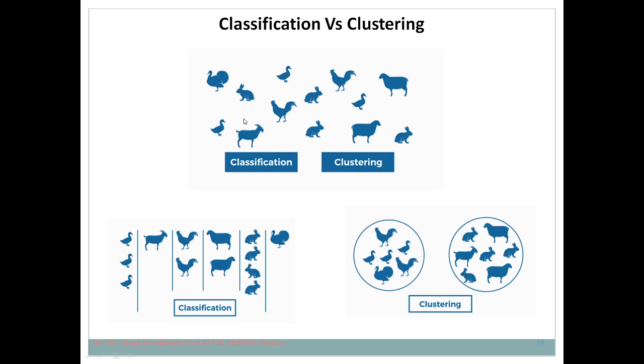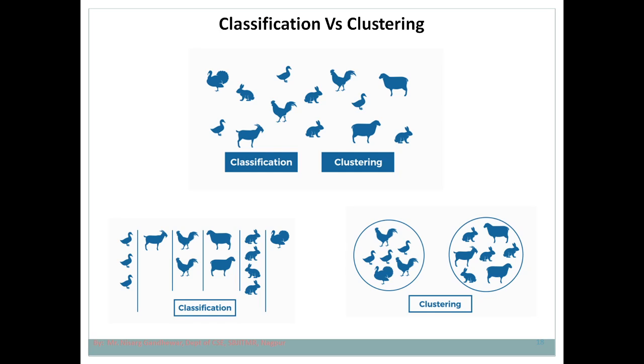We are just providing this image. Here we are not saying that this is a hen, this is a sheep, this is a rabbit. We are not providing any kind of label. And in case of clustering, we don't know exactly how many clusters we have to form. It is totally based on the similarity, on the understanding of that model. It will group them into different categories.